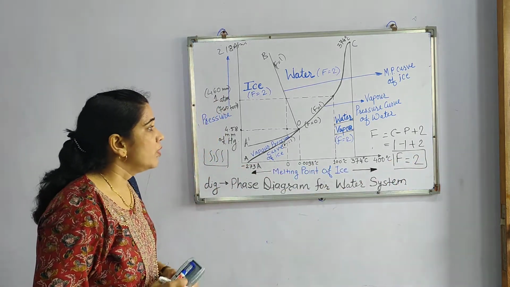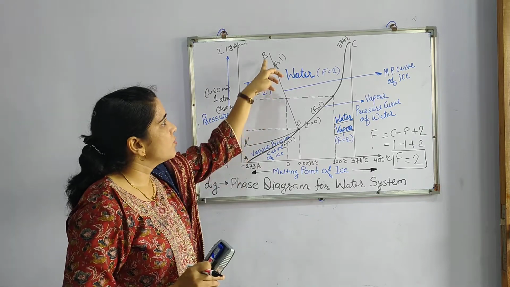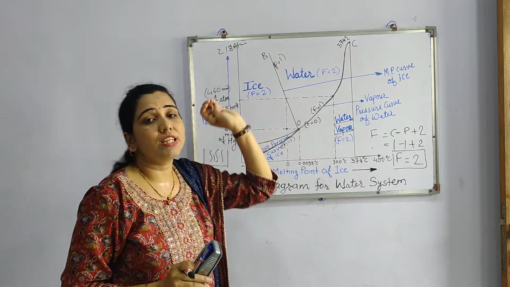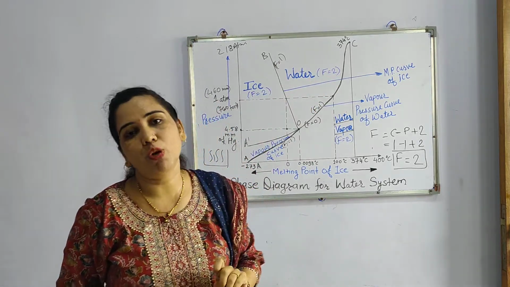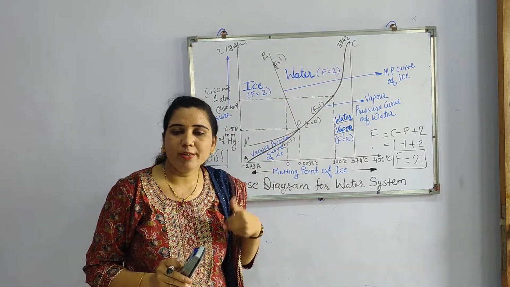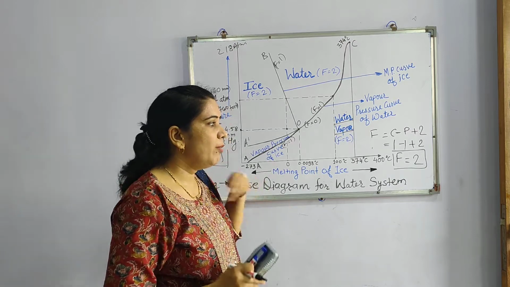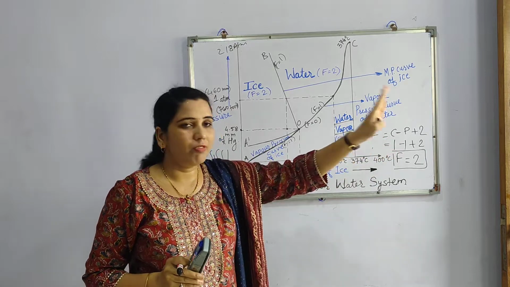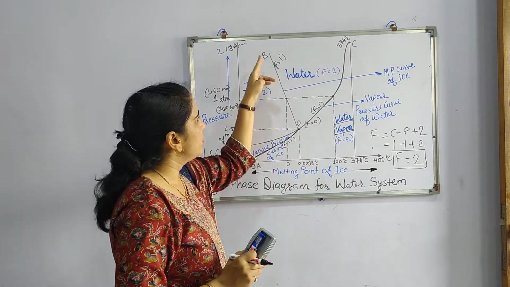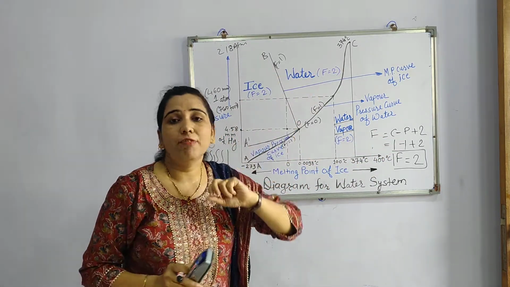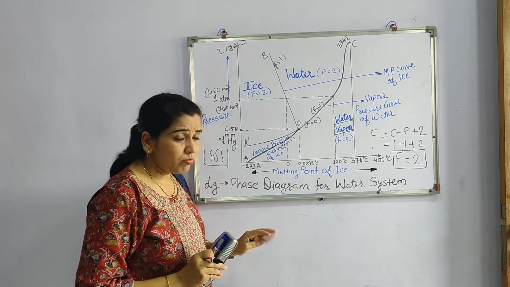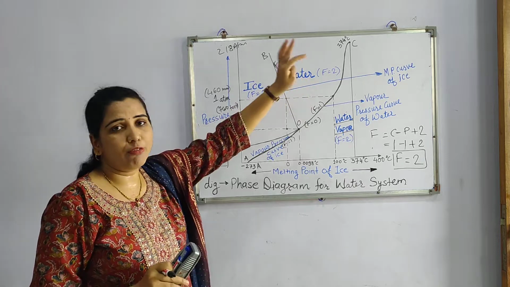Okay. Now next we will see the next area, BOC. In this area of BOC, water is found totally in the liquid state. So here also there is a single phase. So again we put the value of P as 1. Component is always 1. So 1 minus 1 plus 2 is 2. So in this area of BOC, the degree of freedom is always 2. So we can see here the degree of freedom is 2.